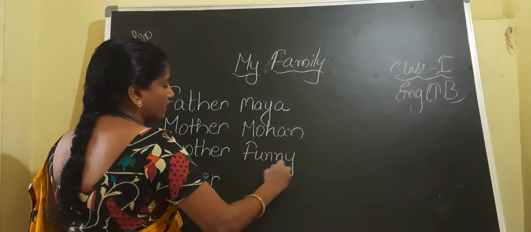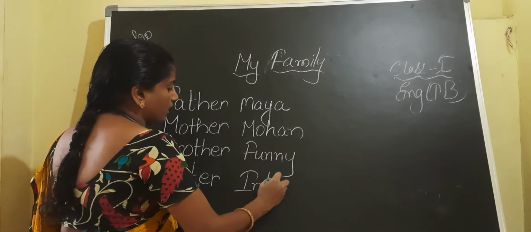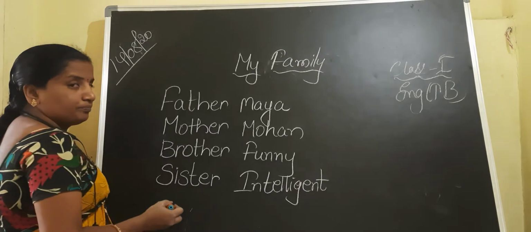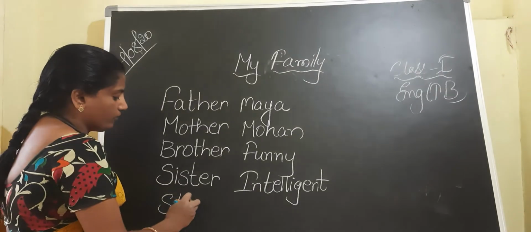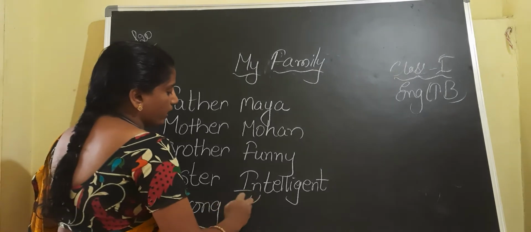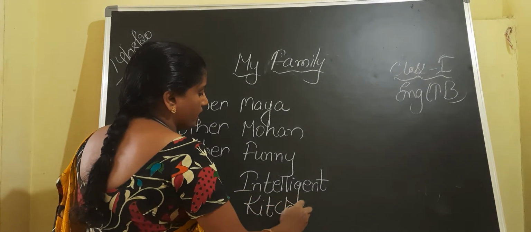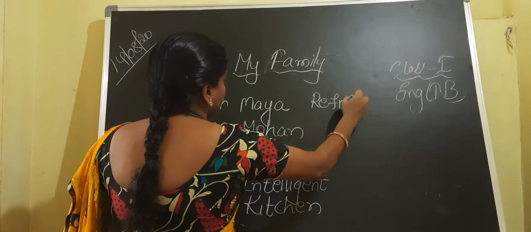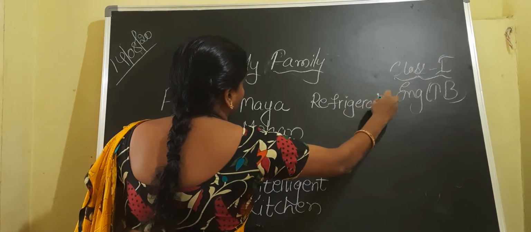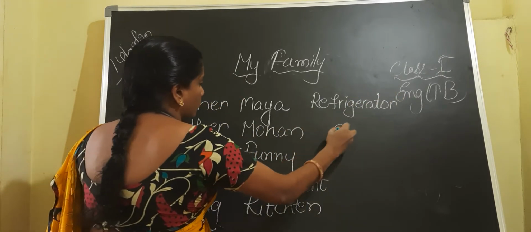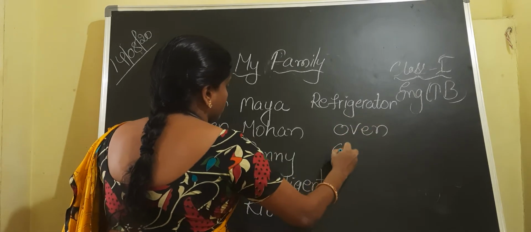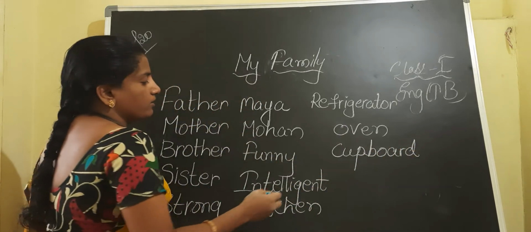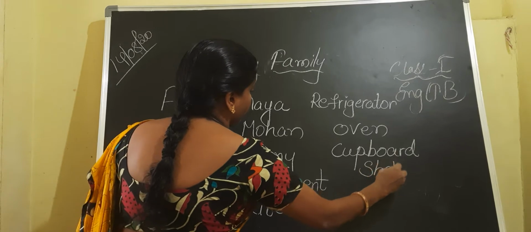Funny, funny. Intelligent, intelligent. Strong, strong. Kitchen, kitchen. Refrigerator, refrigerator. Oven, oven. Cupboard, cupboard. Shelf, shelf.